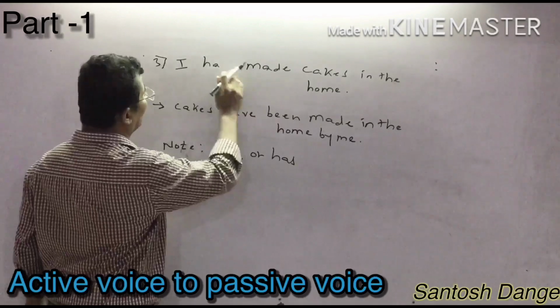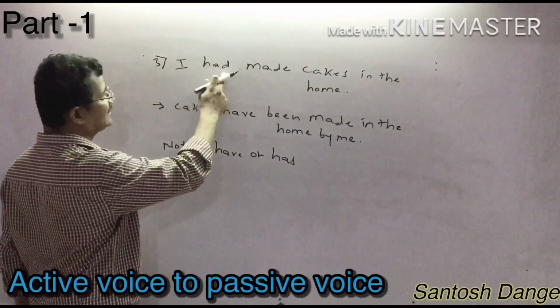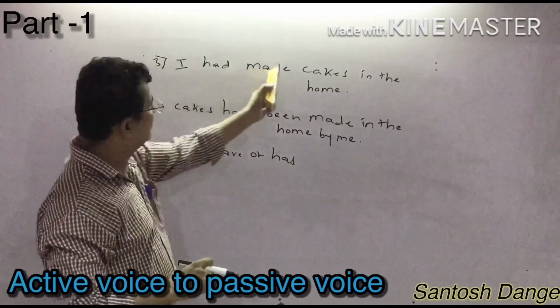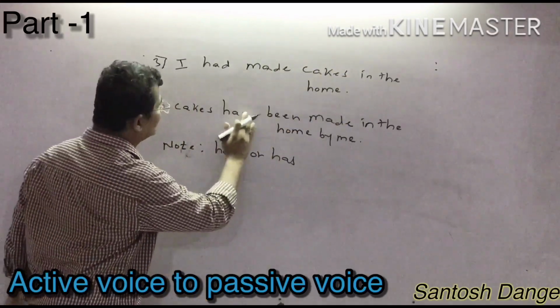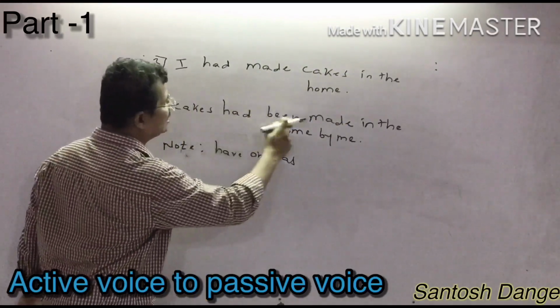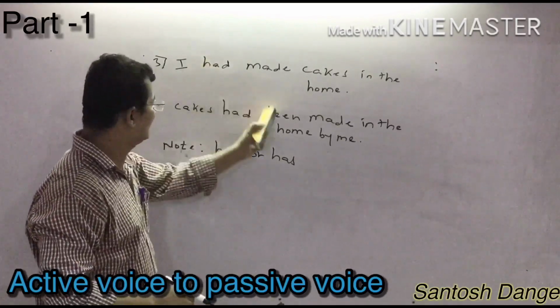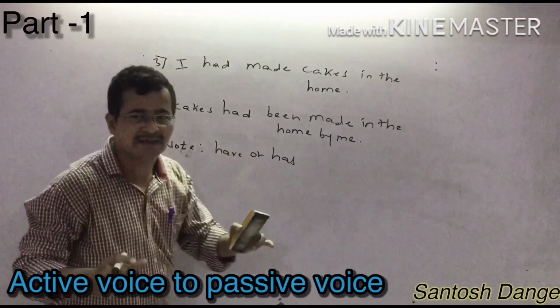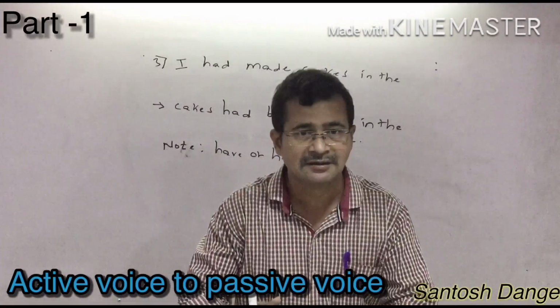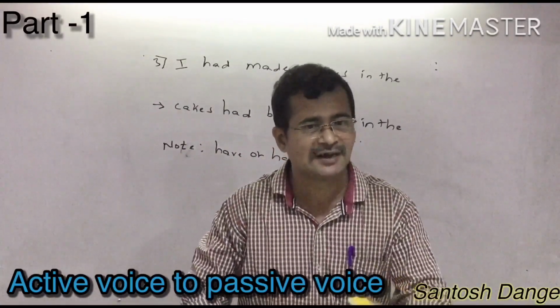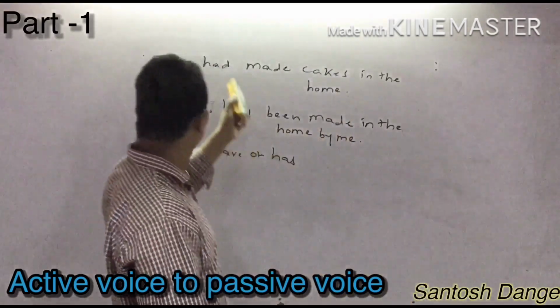Suppose they have given had in this sentence: I had made cakes in the home. So what can I write here? Cakes had been made in the home by me. Understood? Because they have given had, you don't have to change. You don't have to think about the singular and plural and all those things whenever they have given had.